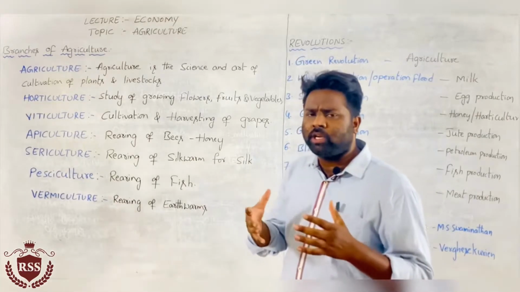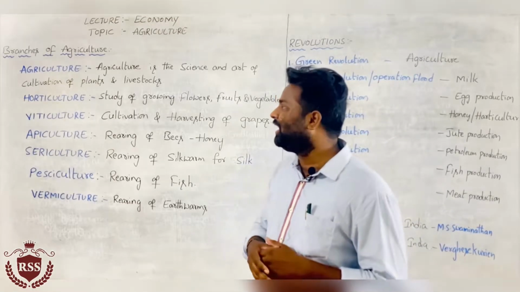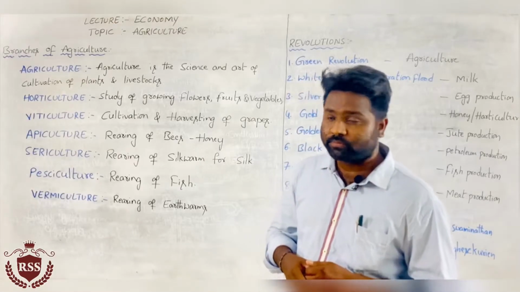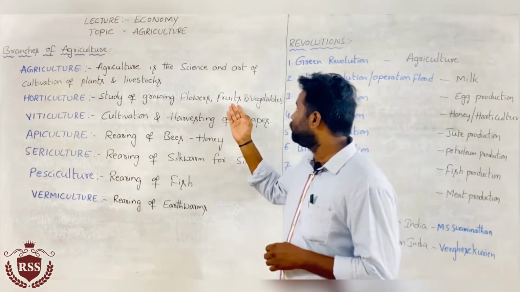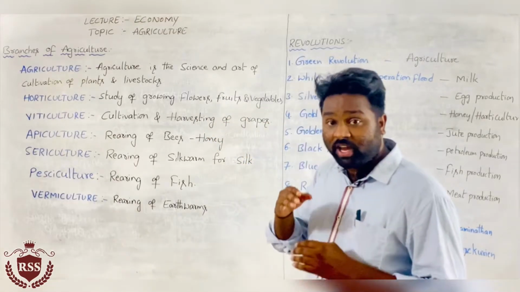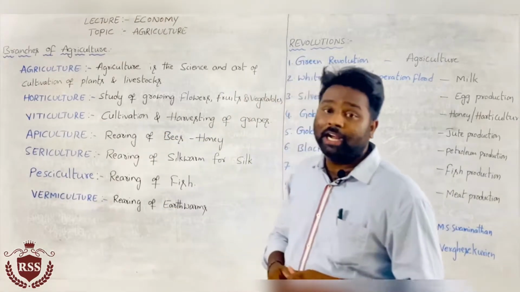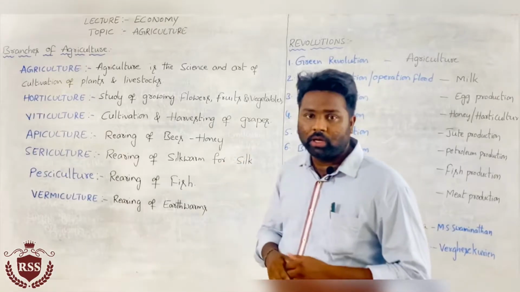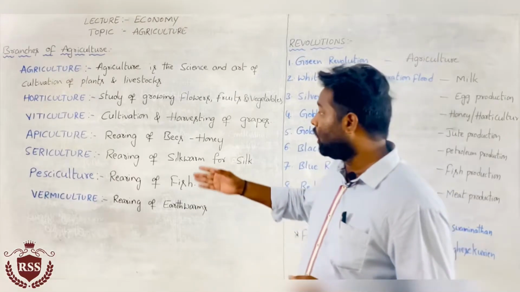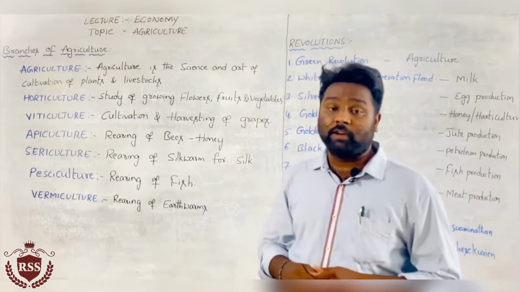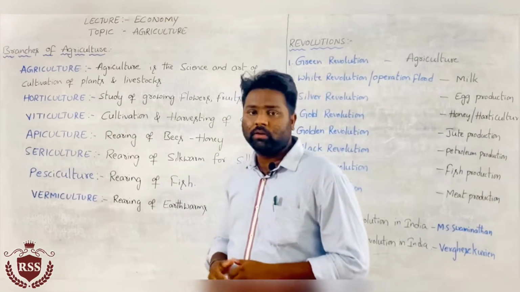The question in the paper is like this: horticulture is related to growing flowers, fruits and vegetables. In this way they ask questions. And viticulture: cultivation and harvesting of grapes. Cultivation and harvesting of grapes comes under which branch of agriculture? Viticulture.